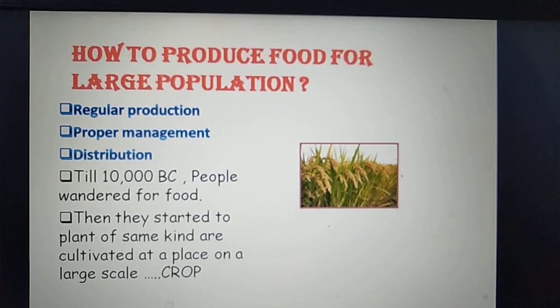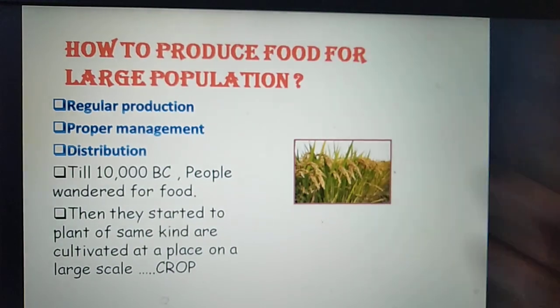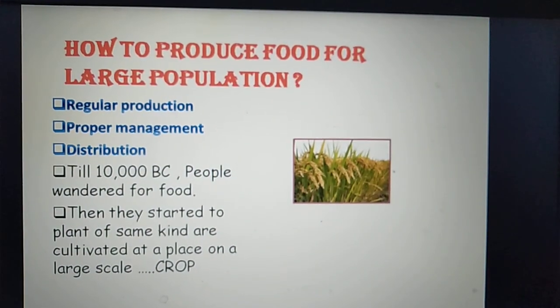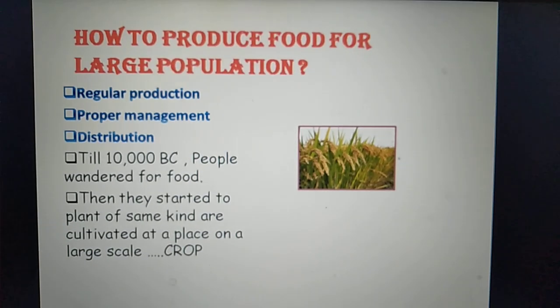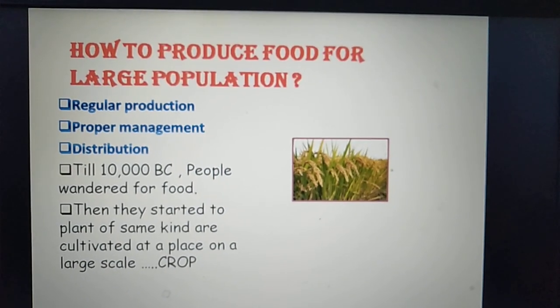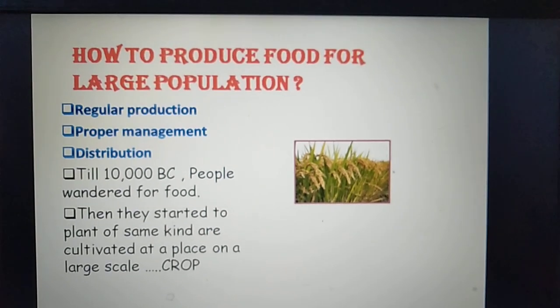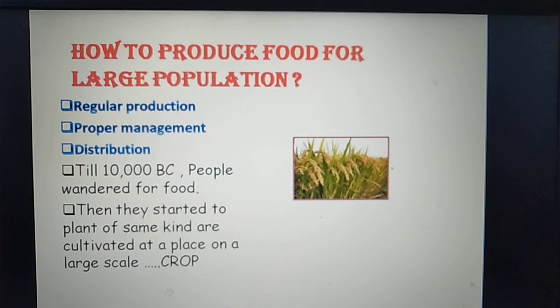The second component is proper management. What we plant and harvest, we should store in a proper way, because the fields have so many insects and animals. We should protect it from them.